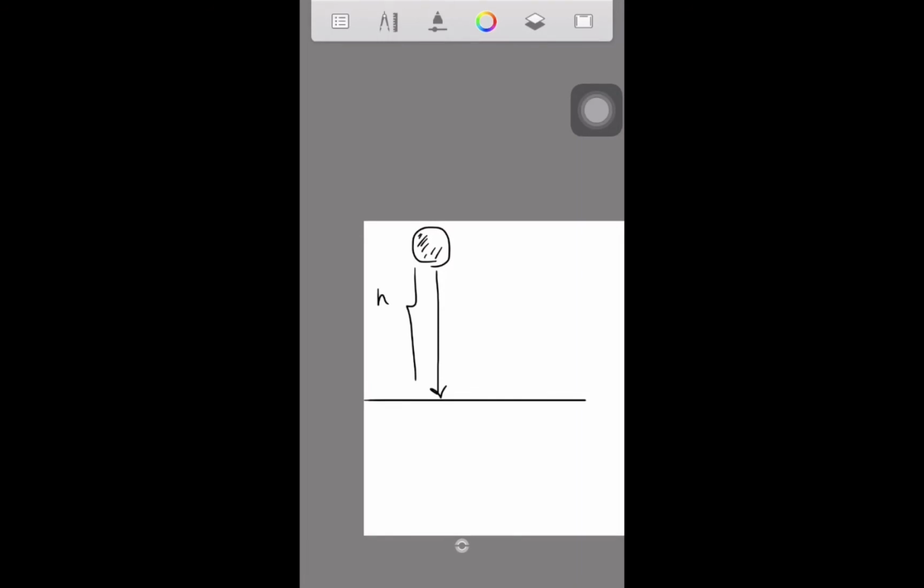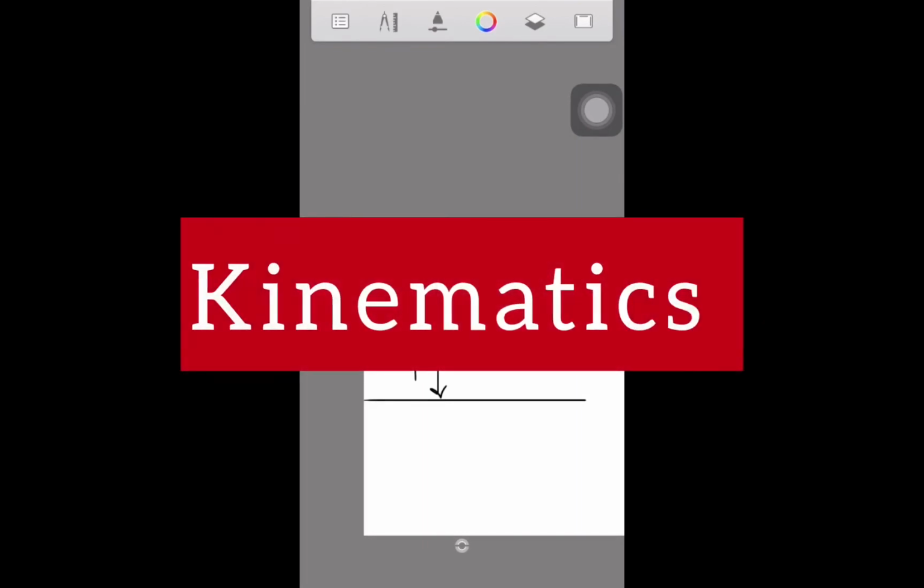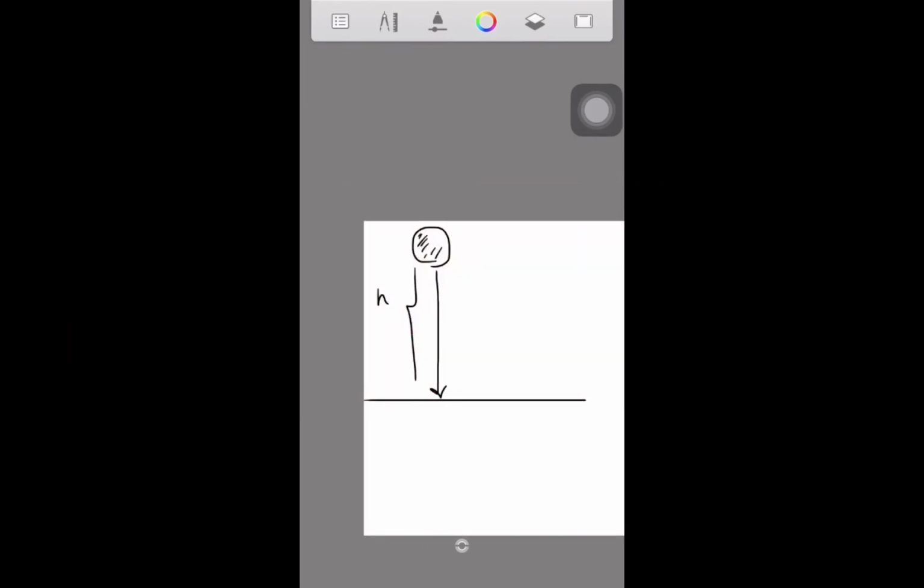But don't worry, these are not very complex. It's basically high school physics in the subject of kinematics. So if you know kinematics, then it's fine. But if you don't know, you can just Google this or check the description part of this video. I'm gonna put some links for the resources.